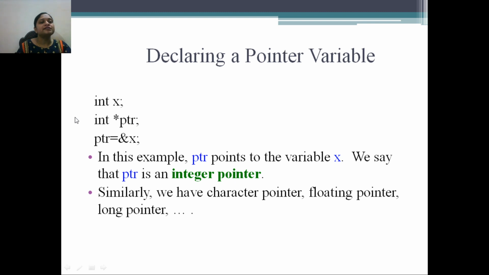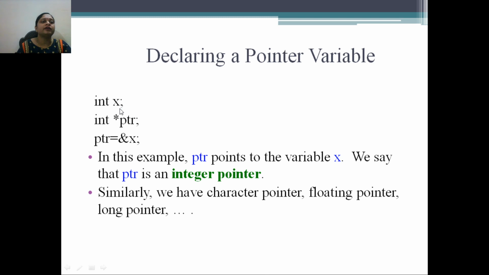So how do we initialize a value to the integer variable? x equal to 10, x equal to 20. This is how we can initialize a value to the integer variable. But how do we initialize a value to the pointer variable? When you write the statement ptr is equal to ampersand of x, this sign is read as ampersand. So the address of this particular variable will get stored in this pointer variable.